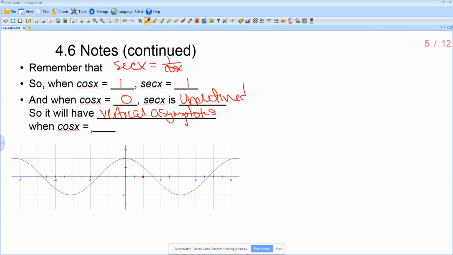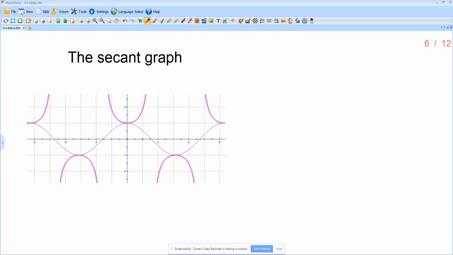Any time in which cosine of x is equal to 0. So, here, this is just our cosine graph, just cosine x. If we're talking about secant, that's going to be on our next slide. So here we have the secant graph.